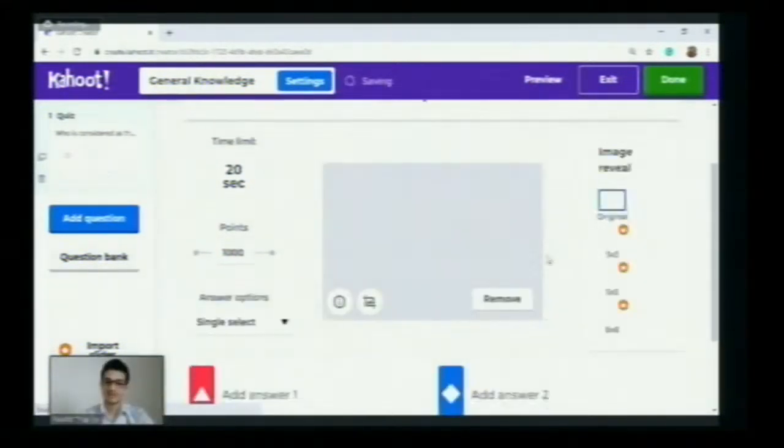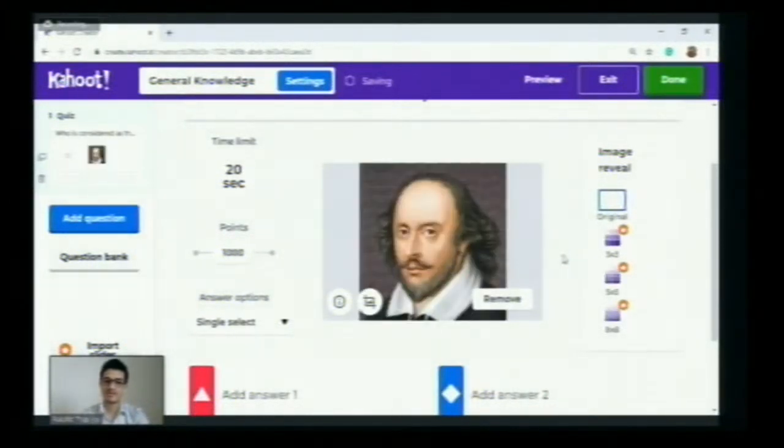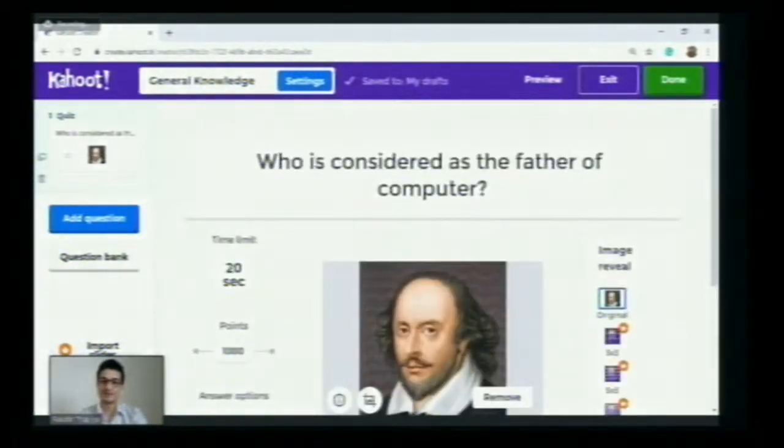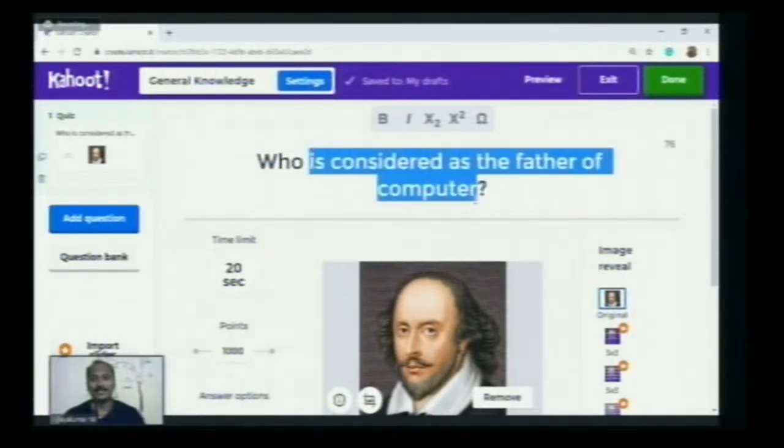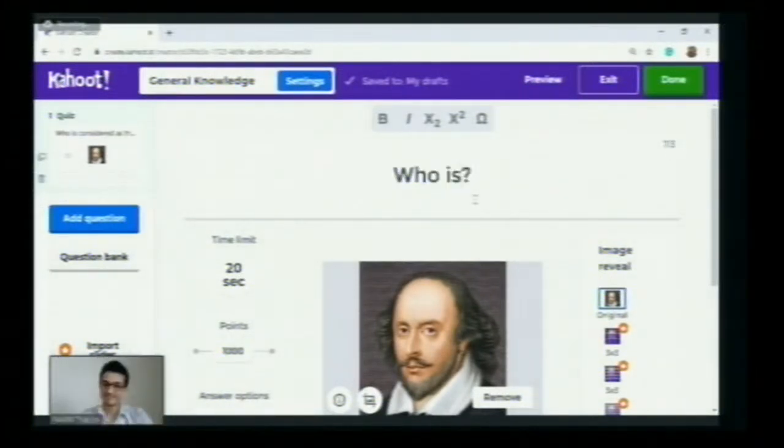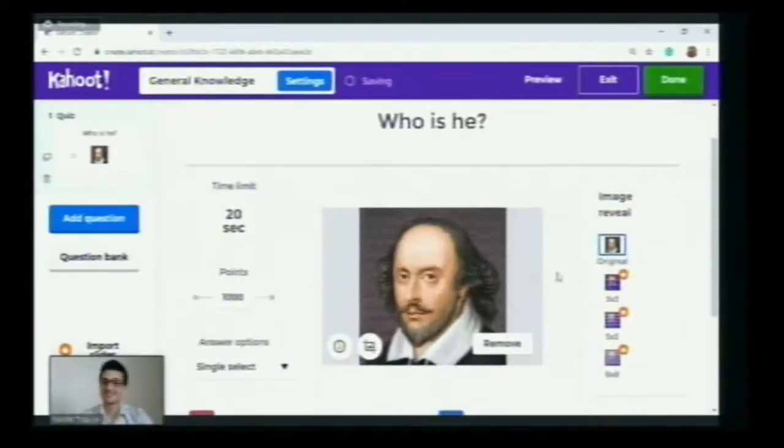So maybe here we can also see how we can rename the title or the question after we have selected a picture. If you want to say who wrote the Merchant of Venice. Yeah, sure. So let me change the question. Or let me put it in a simple way, who is he? Sure, sir. So we can show an image to the students, and we can ask who a personality is. If he's a famous personality, we can make the students answer to find out who he is.